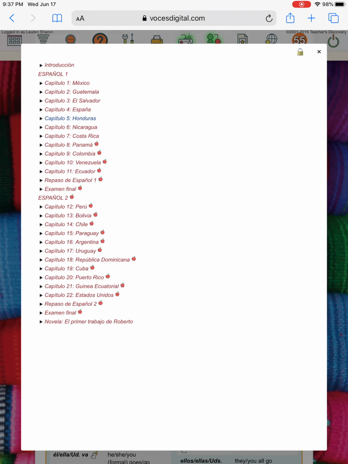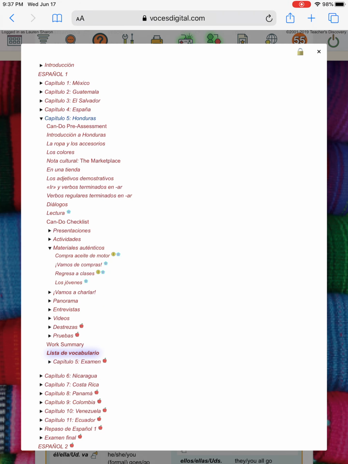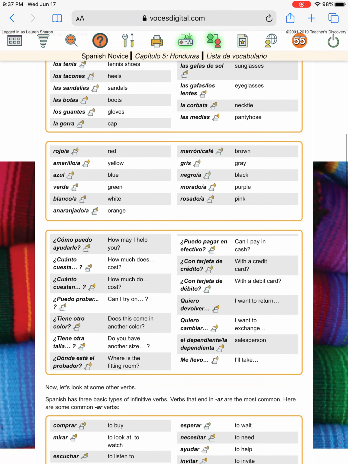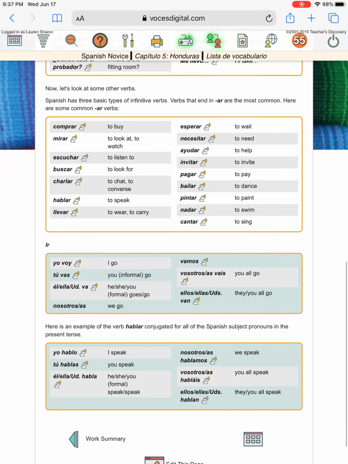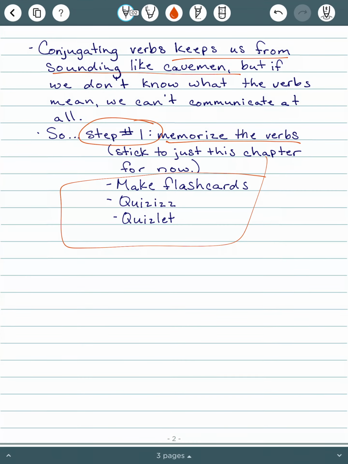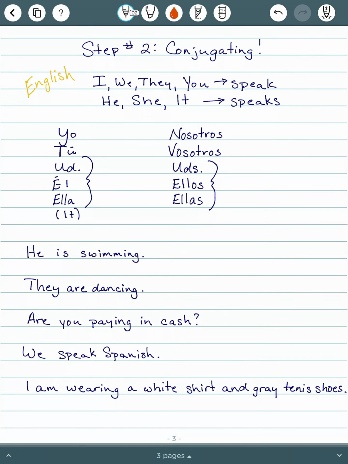If you're in Voces, open up your table of contents, go to chapter 5 and click on Lista de Vocabulario. That will take you here. Scroll down to where it starts talking about AR verbs. Those gray boxes there are the verbs that you want to memorize. So definitely work on those.